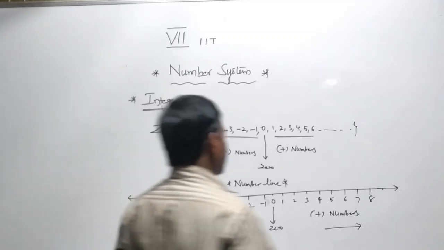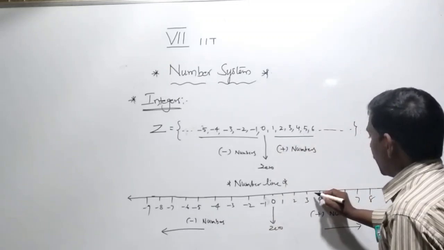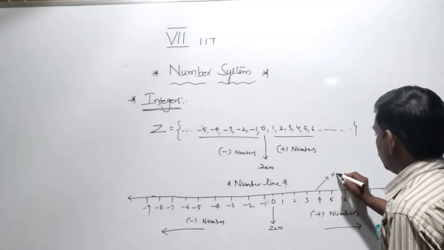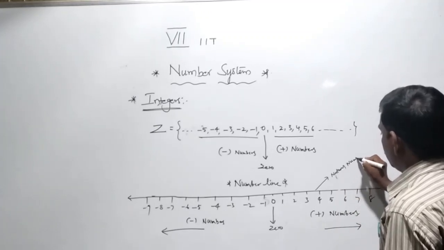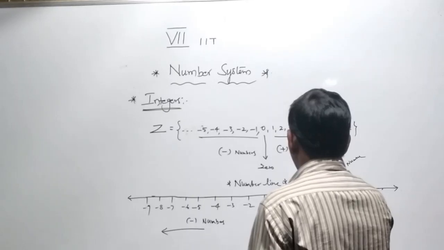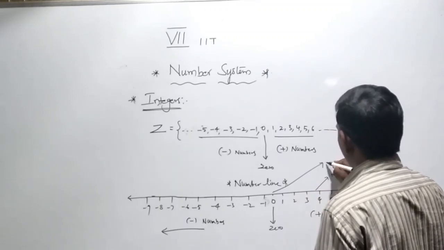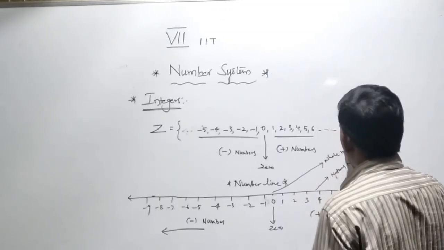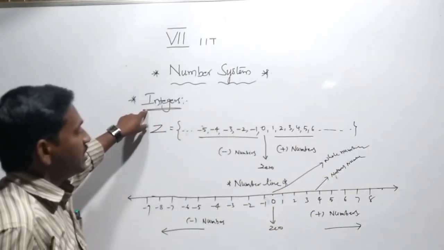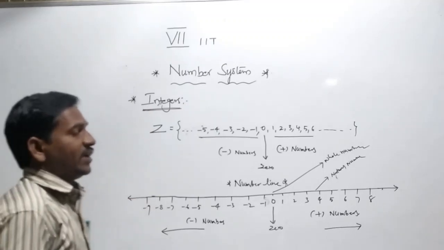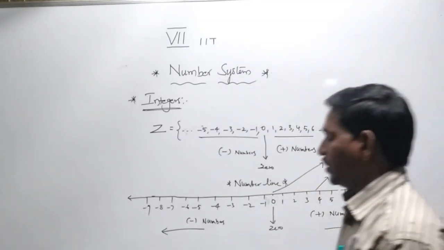And in the set of integers, you can see the natural numbers, and up to here the whole numbers. You can see in integers the natural numbers and whole numbers. That's why natural numbers and whole numbers are subsets of integers.